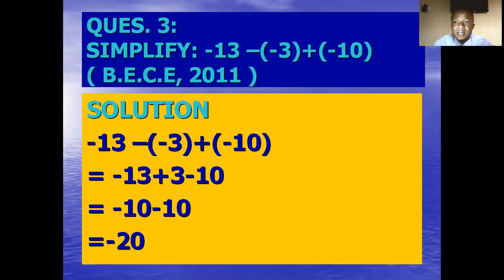Number 3 says, simplify minus 13 minus minus 3 plus minus 10. This is a basic question, 2011. Solution, minus minus turns to plus. That's why the 3 turns to plus 3. Then I told you again that when you see two signs, plus and minus, in between two numbers, you take minus. So minus 13 plus 3 will give us minus 10. Then minus the other 10. I'm owing 2 persons 10, 10. Altogether, I'm owing 20. That's why the answer is minus 20.